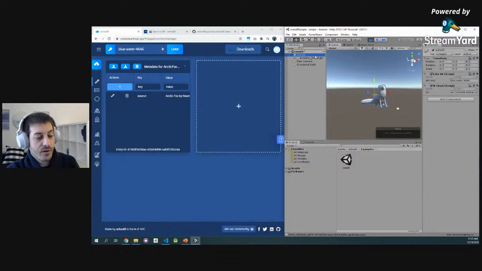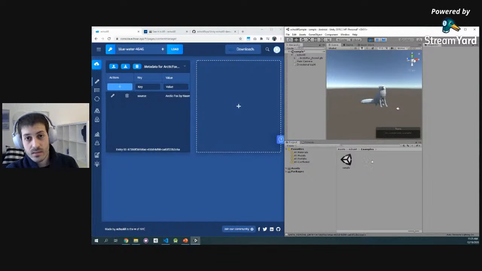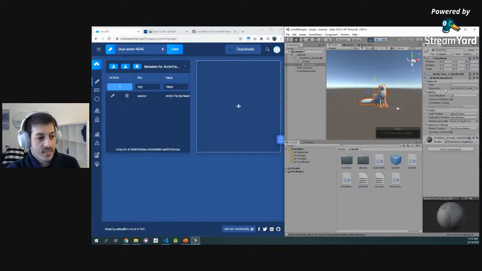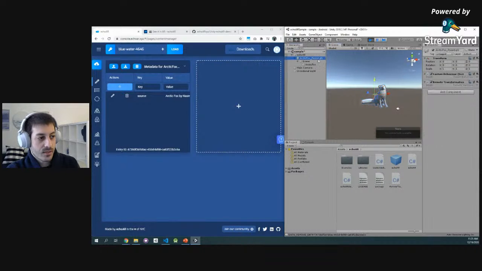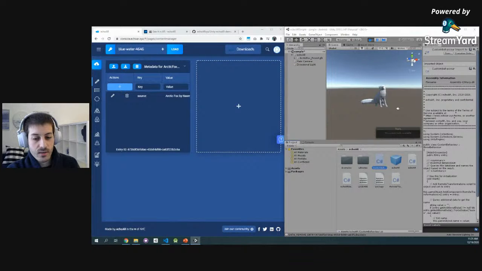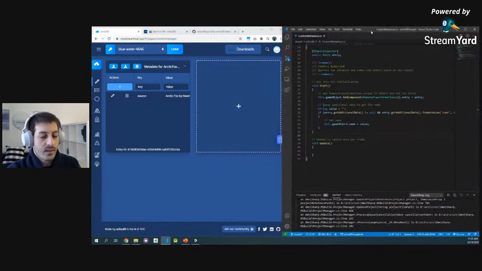Okay, so we have the fox right here called Arctic Fox. And now let's say we want to change something. We already know how to stream data to the application. Now let's add some custom features. The cool thing about XLR is that every 3D model has a custom behavior script attached to it. This is a script that we can change to add functionality. So let's see how that works. This is the custom behavior script right here. Let's read it together and see how we can build that.